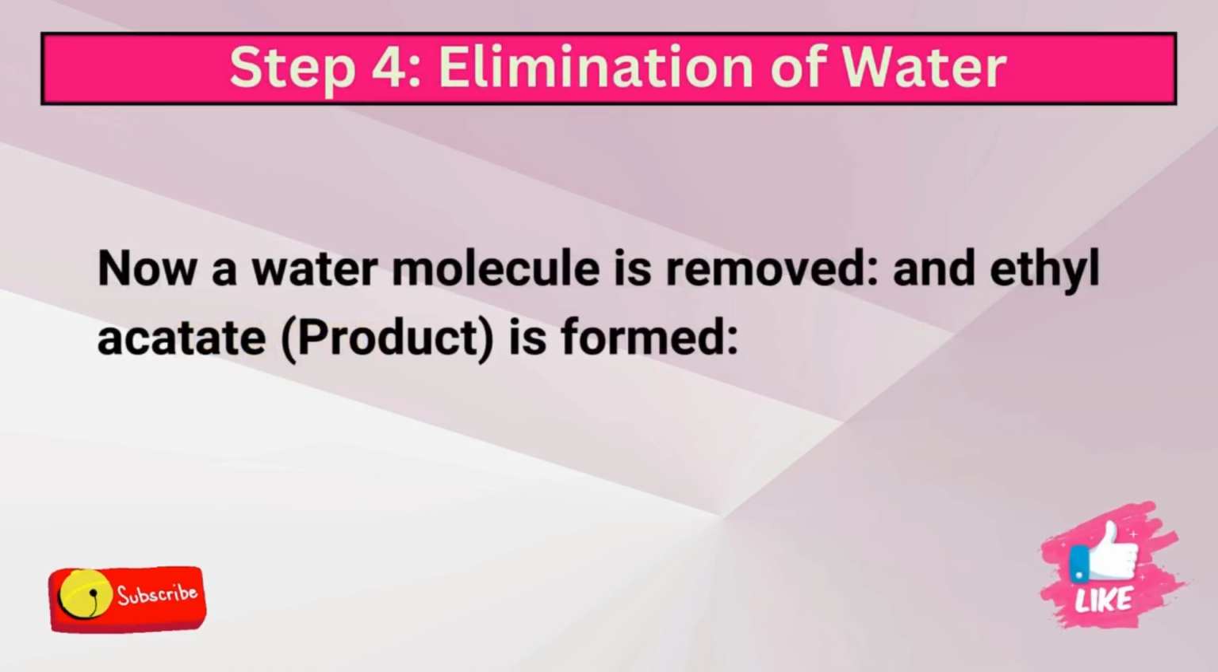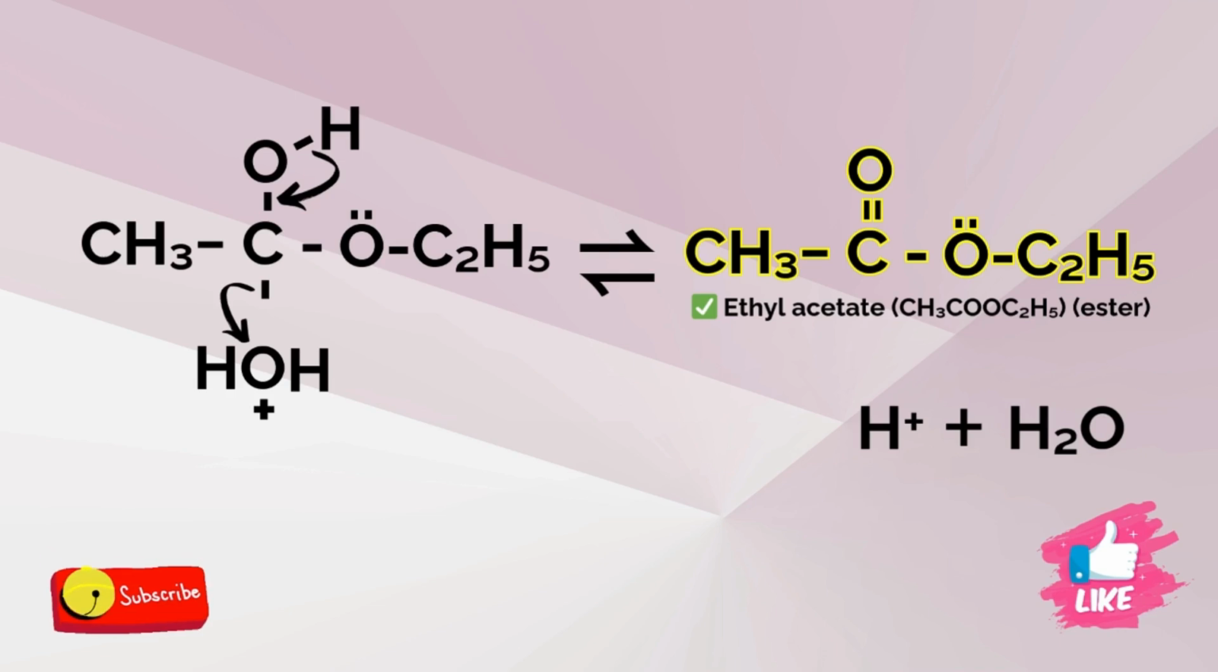And now in step 4, a water molecule is removed and ethyl acetate, which is the product, is formed. And now again the C=O group is formed, and it happens when a proton is eliminated and gives its electrons to the carbonyl oxygen. So a double bond is formed between carbon and oxygen, and the water molecule is also eliminated as a byproduct. So ethyl acetate is the product which is formed during this reaction.